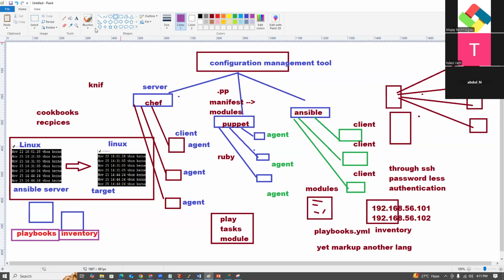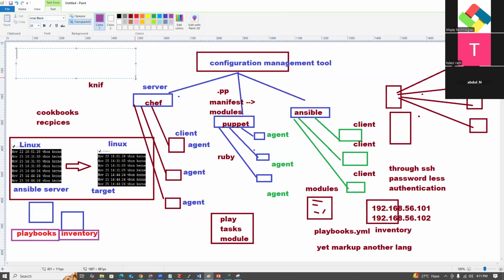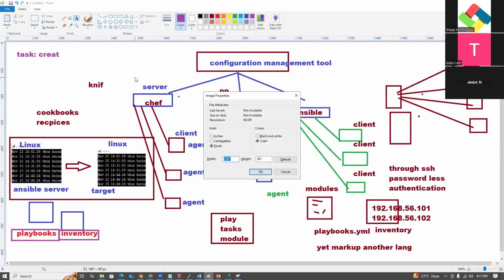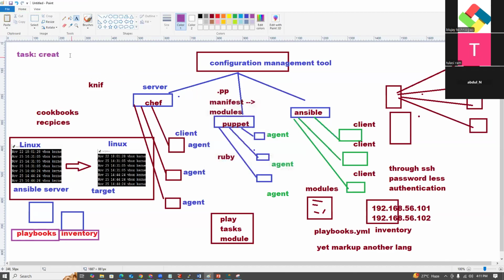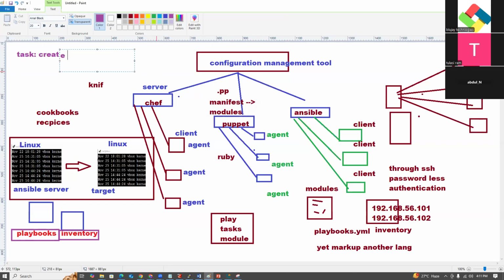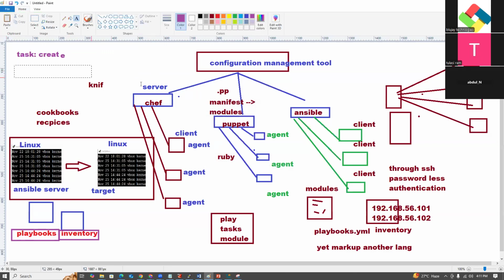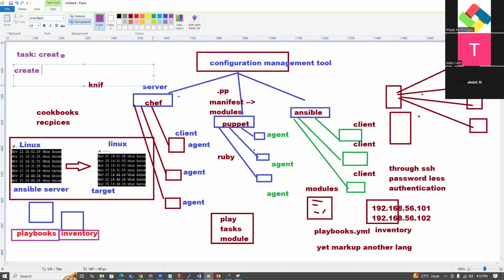The task for you guys is to create passwordless authentication between two servers.